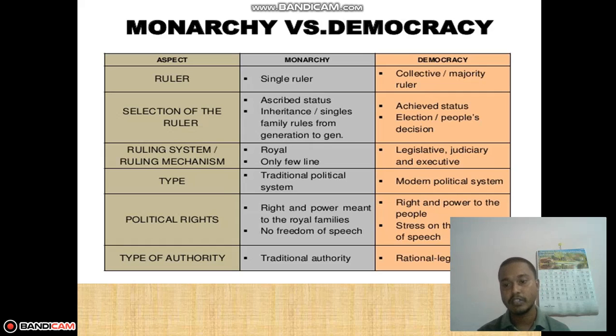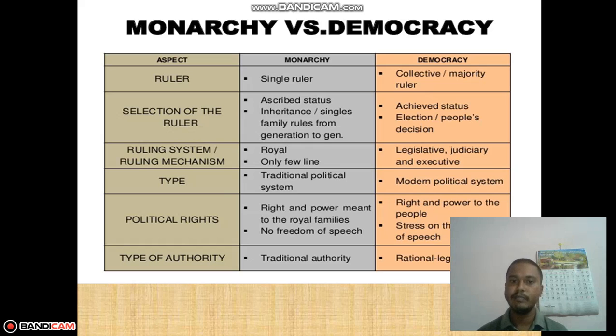Executive, those who execute it in the level. And if we are at all not happy, you can always go to the judiciary. What type of government are they? In monarchy, it's a traditional type of government, generation after generation and very old. Democracy is a modern political system.